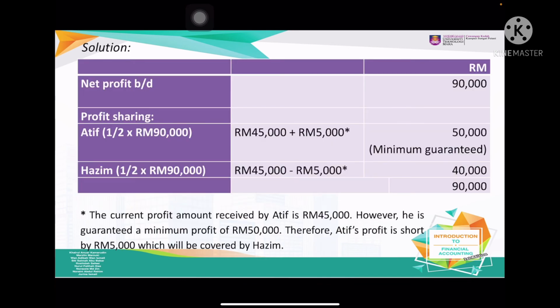So net profit 90,000. Atif will get 45,000, and Hazim will get 45,000. The amount which is not enough is actually 5,000. So we have to minus the 5,000 from Hazim and give it to Atif. It's because the minimum guaranteed is 50,000. Hazim is only to get 40,000. So the total is 90,000.